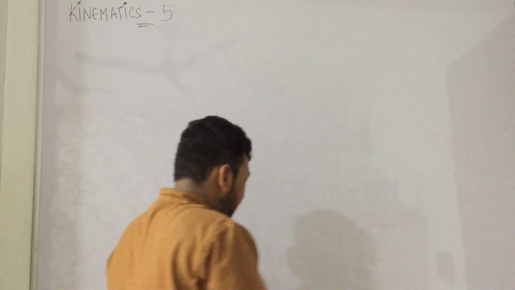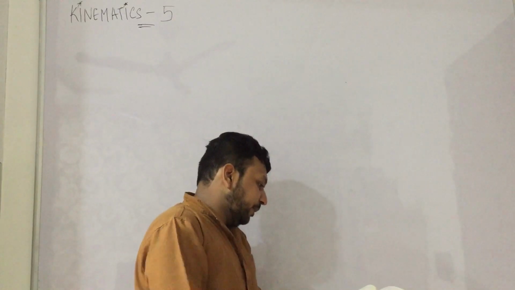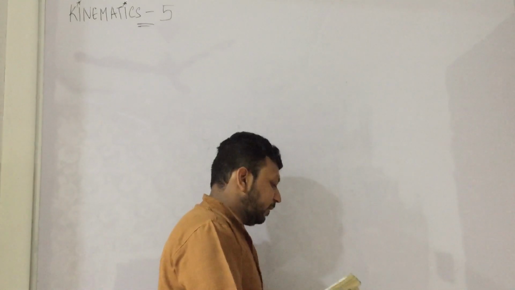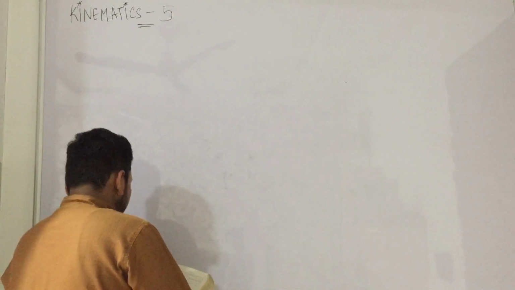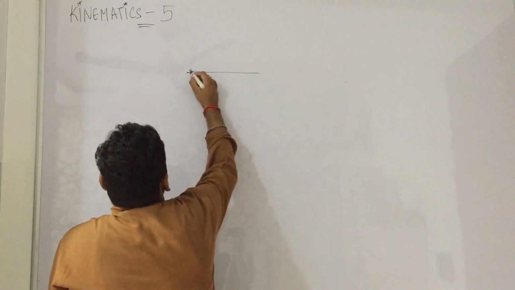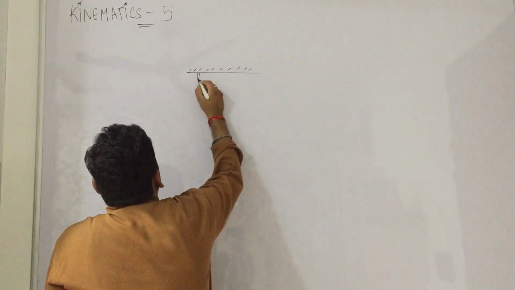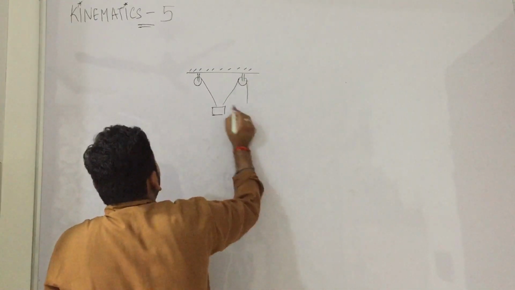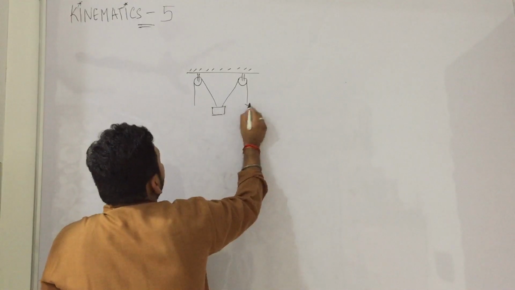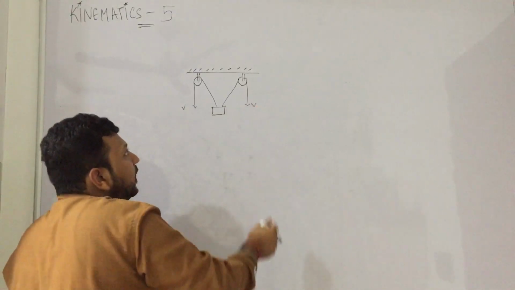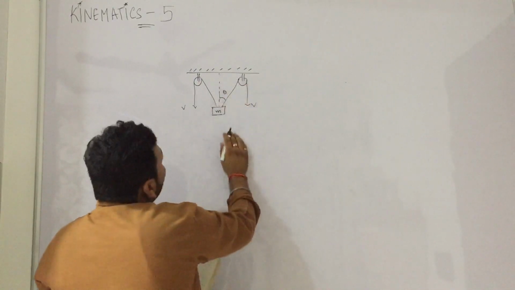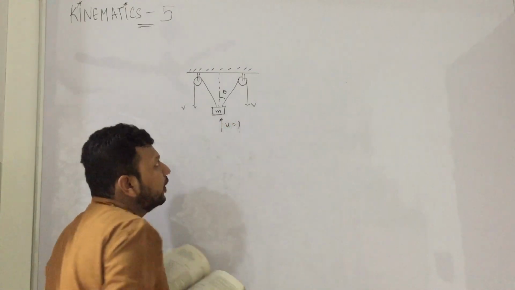So let us take some questions from HCV. Okay, this question also came in IIT. I don't remember the year, but yes, this question came in IIT. There are 2 pulleys and there is a mass, and each one is being pulled with a velocity v. At any instant, this is an angle theta. It will go up with some speed. We have to calculate the speed.